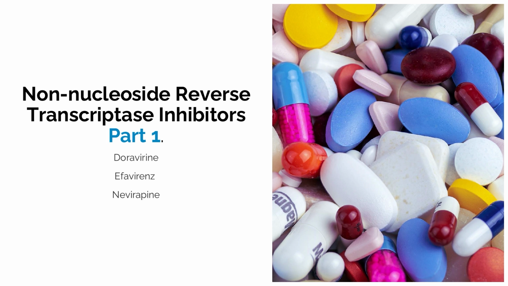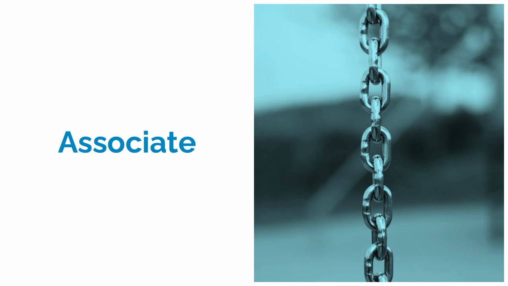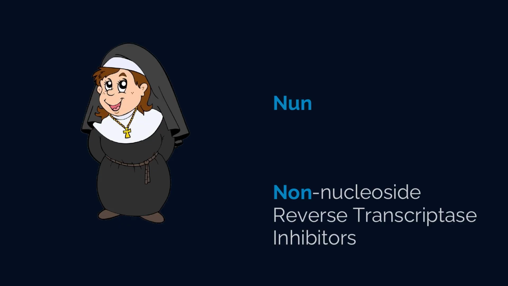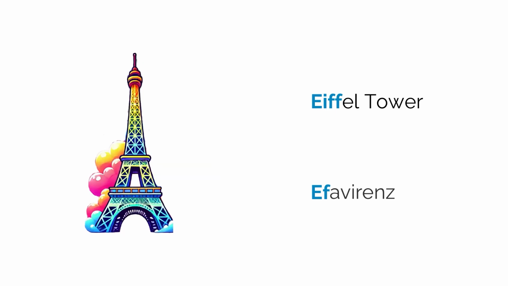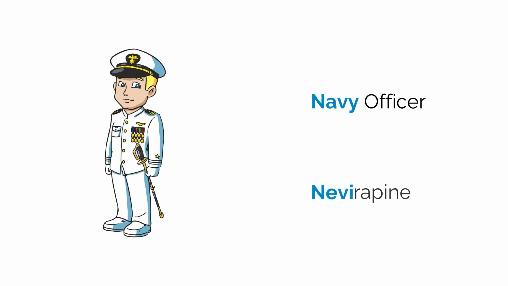Let us memorize non-nucleoside reverse transcriptase inhibitors Part 1, which include doravirine, efavirenz, and nevirapine. Associate. Here we will associate the heading and drug names with common words. None should remind you of non-nucleoside reverse transcriptase inhibitors. Doraemon, the popular Japanese cartoon character, should remind you of doravirine. Eiffel Tower of Paris should remind you of efavirenz. And Navy officer should remind you of nevirapine.